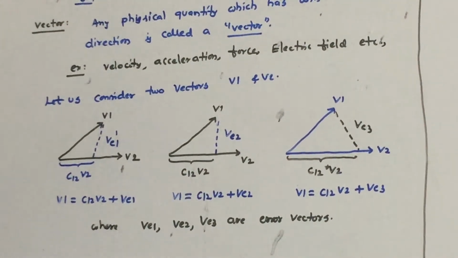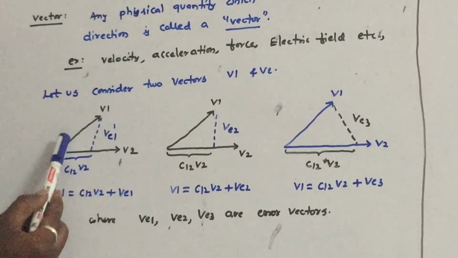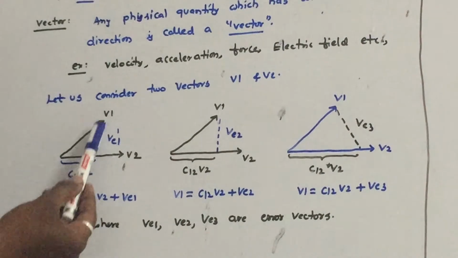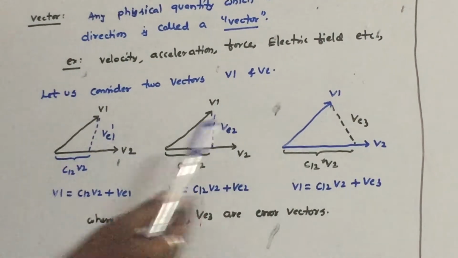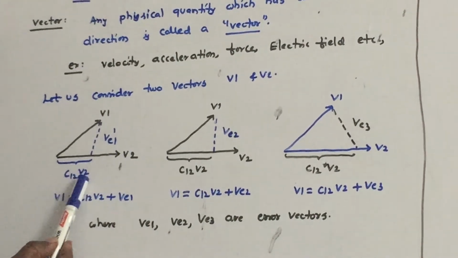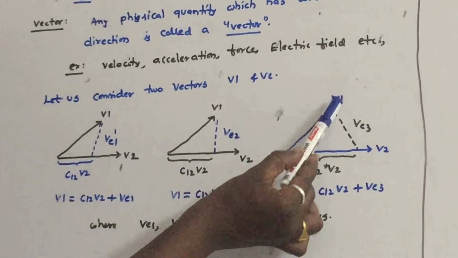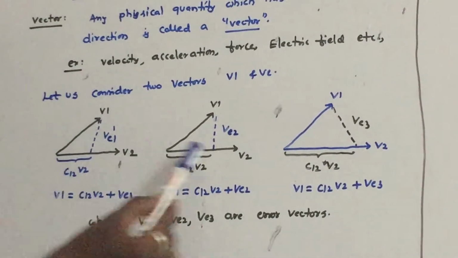What I am interested in from this diagram is that whatever the manner you project v1 onto v2, in all three diagrams one factor is common. The component of v1 along v2 is c12 into v2. This concept is very, very important.